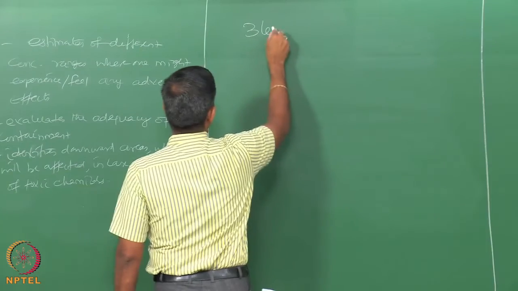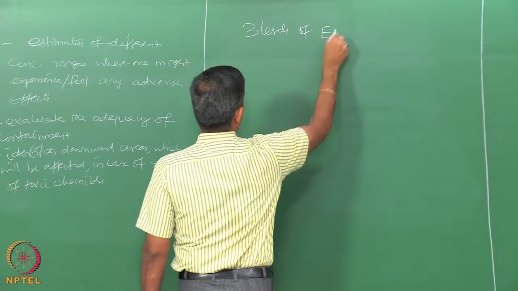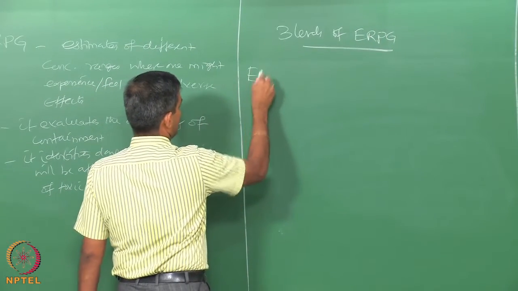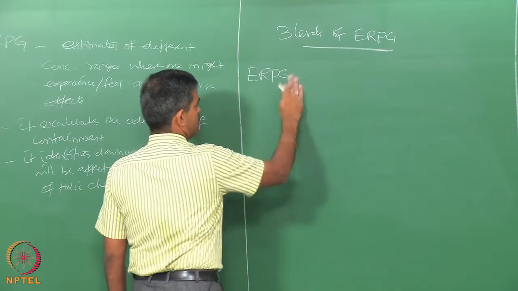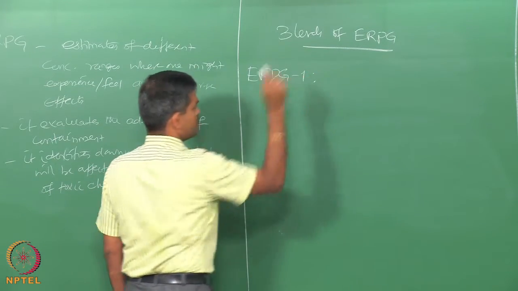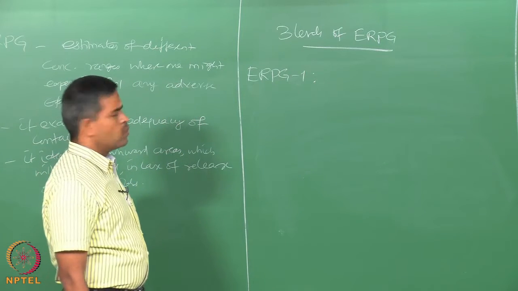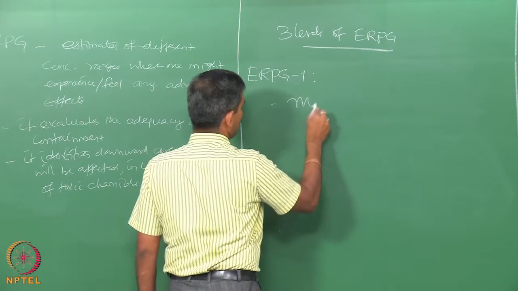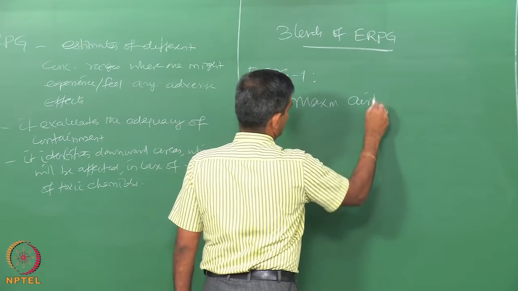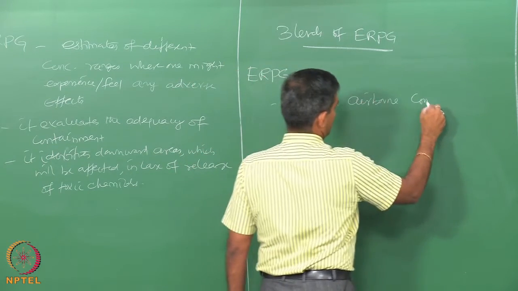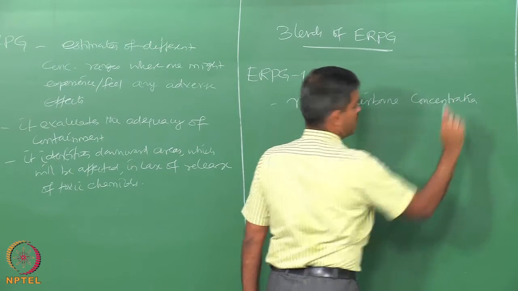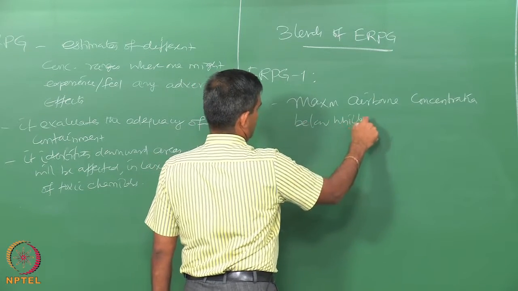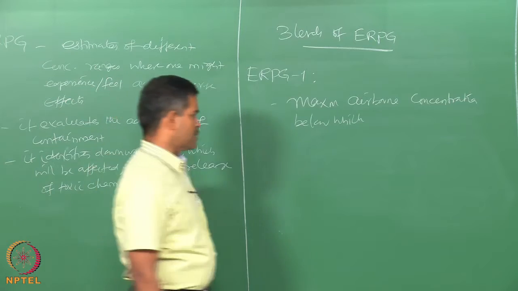There are 3 levels of ERPG, which are called ERPG 1, 2 and 3. Let us discuss them one by one very quickly. ERPG 1 is the maximum airborne concentration below which all individuals could be exposed.